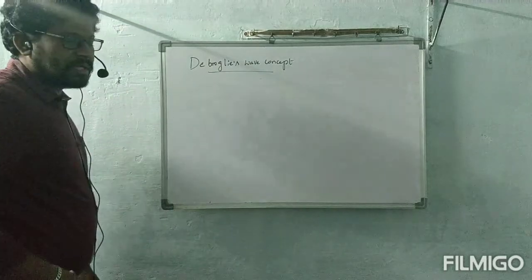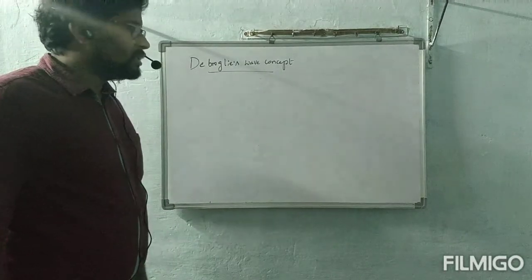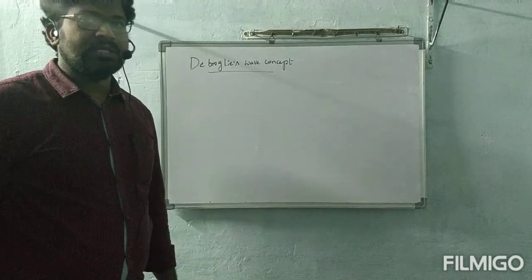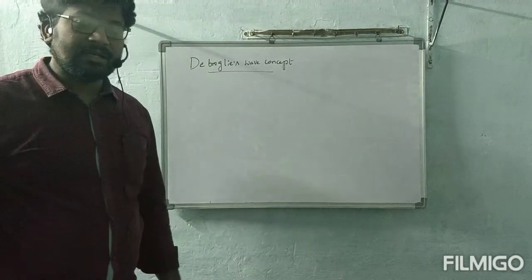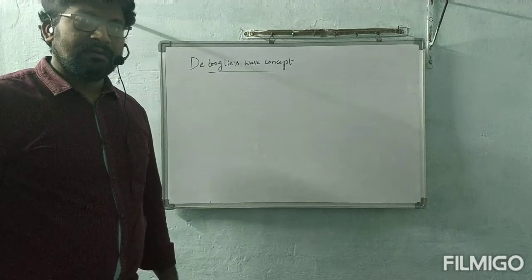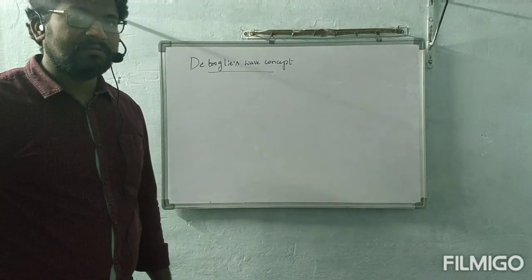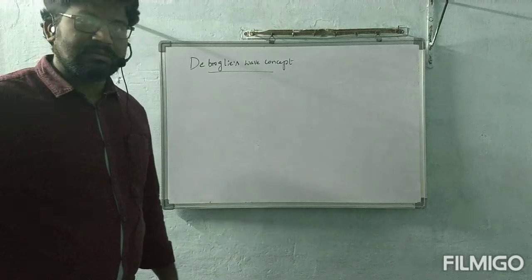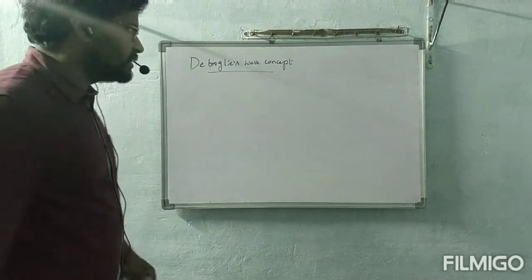De Broglie considered both particle nature and wave nature. From that he obtained one derivation, which is suitable for the electron also. How to obtain that derivation? Let us see that first.